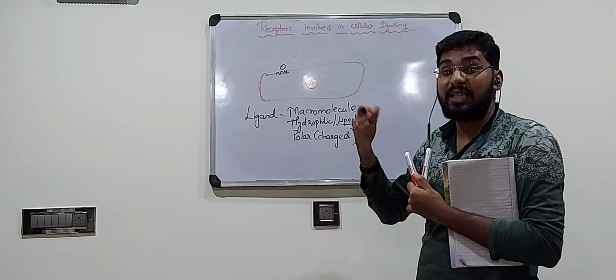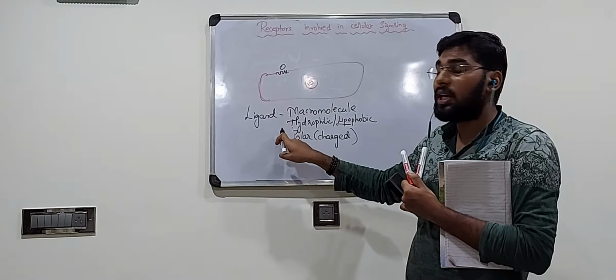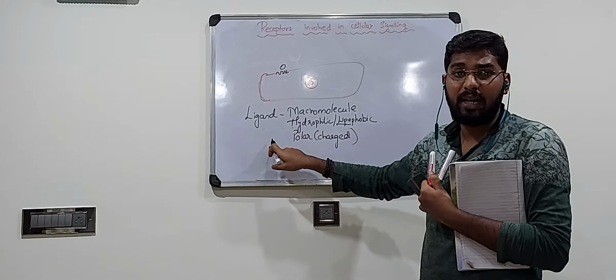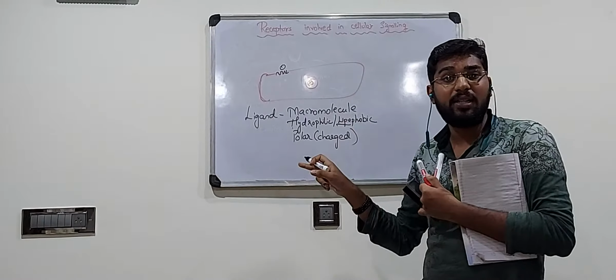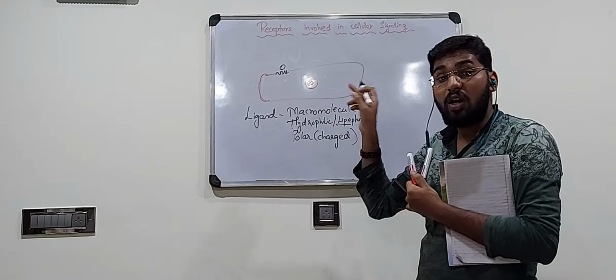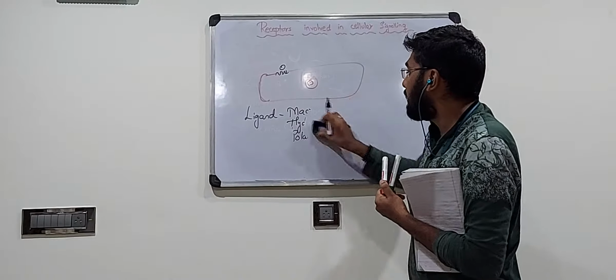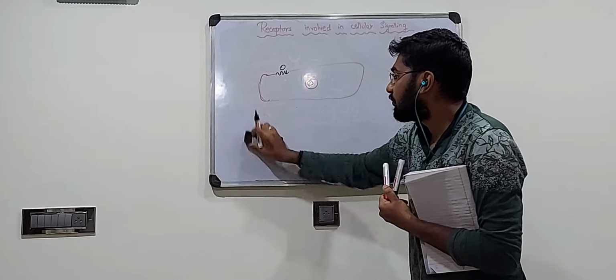We will study some of the examples, then you will know what type of ligand. For example, insulin receptors, GPCR receptors, all these receptors are transmembrane receptors. So they are all present on the membrane. This is the first position where the receptor can be found.